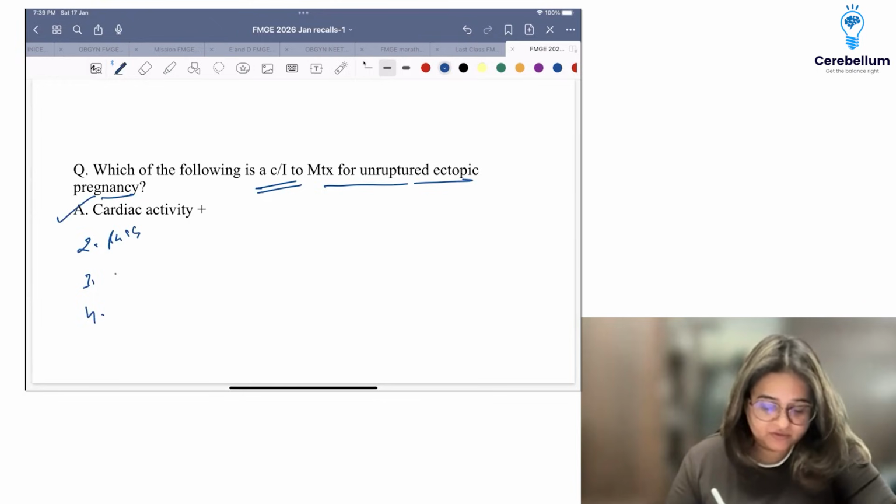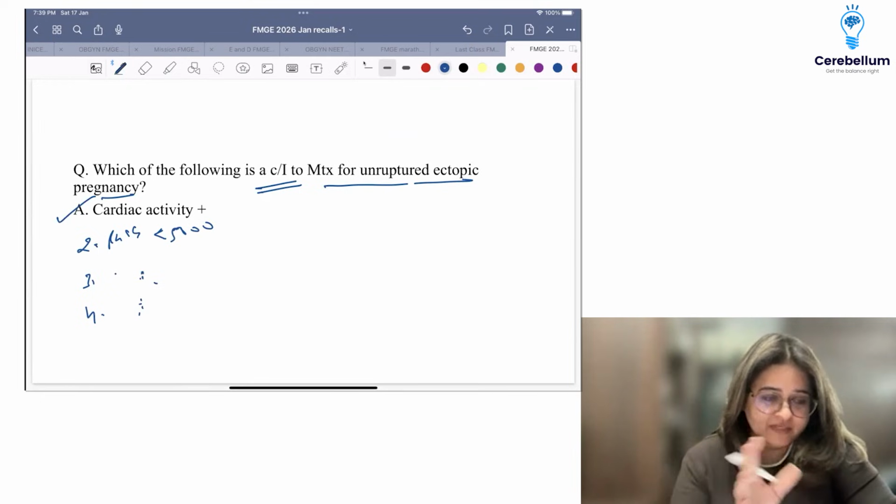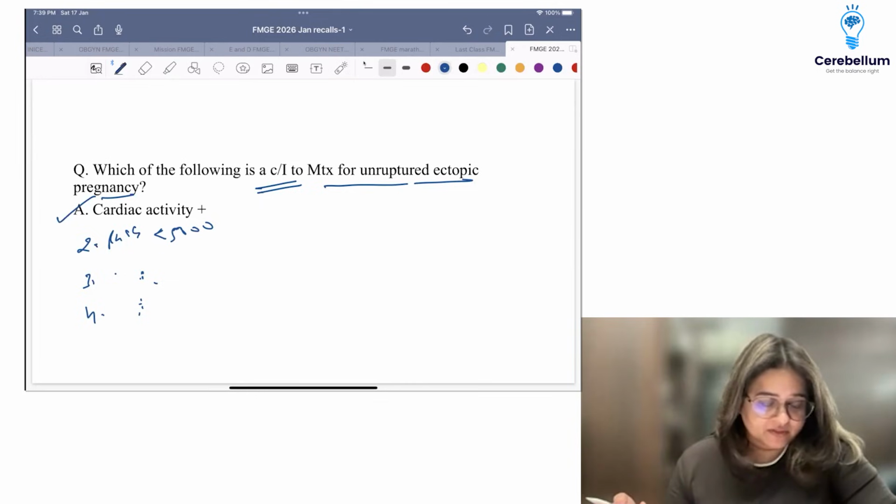So what are the other contraindications? Beta HCG, remember, if it's more than 5,000, we will not give methotrexate. Less than 5,000, we will give. Okay. And anything else? Let me know, fill me in here. There's a bit of lag, that's why I'm just waiting for the answers to come on the live, and that's why it's taking a bit of time.